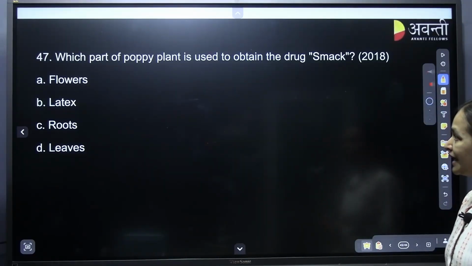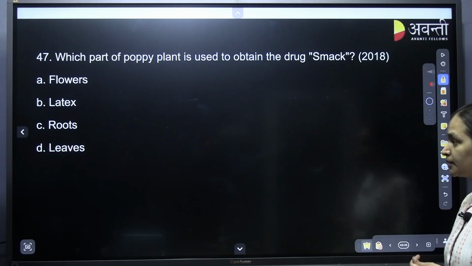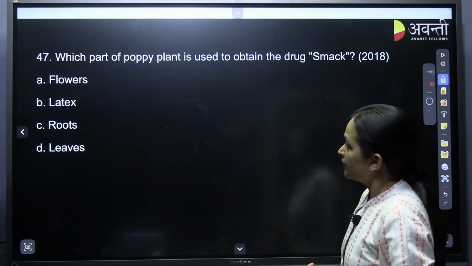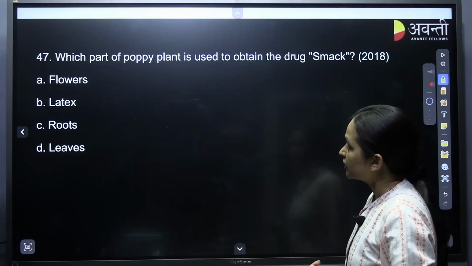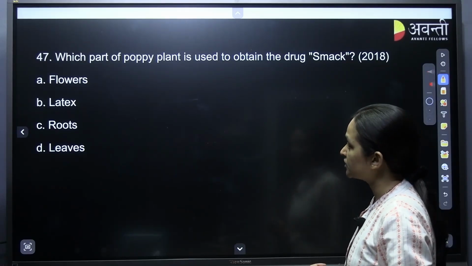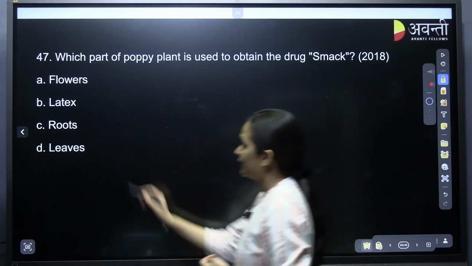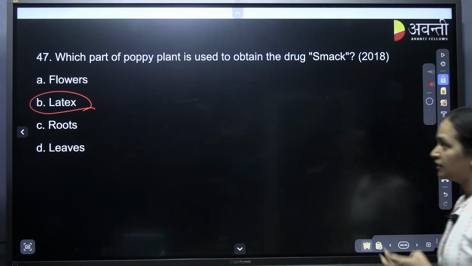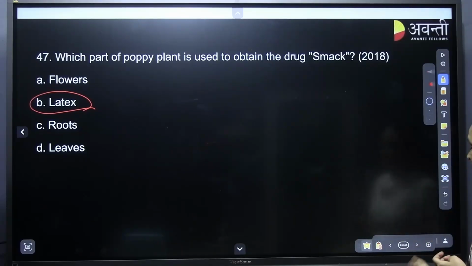Which part of the poppy plant is used to obtain the drug SMAC? SMAC is heroin. So actually the part of the poppy plant used is latex. Latex is used to obtain the drug SMAC.